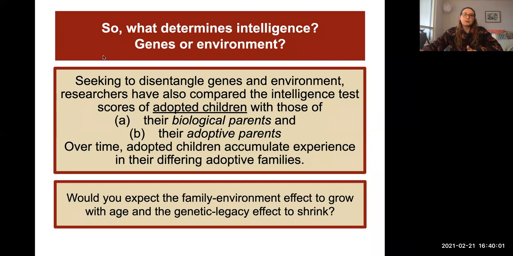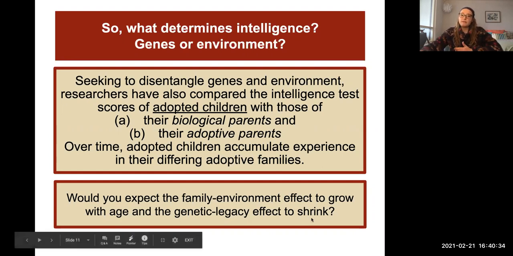So what exactly determines intelligence? Is it genes or is it environment? Again, we don't really have a good answer there. So seeking to disentangle genes and environment, to break them apart, researchers have compared the intelligence test scores of adopted children with those of their biological parents, the ones whose genes they share, and their adoptive parents, meaning they don't share any genes, but they live in the same environment with them. So over time, you can see that adopted children accumulate experience in their differing adoptive families.